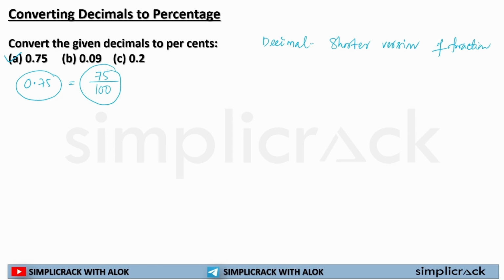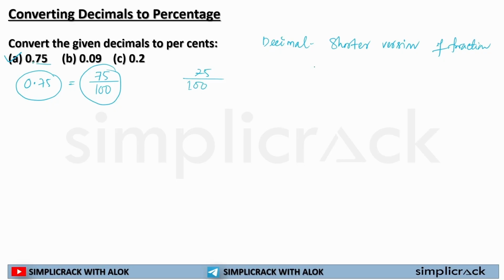The basic way to find the fraction is, you first take the number which is given, in this case 75. Now you put as many zeros as there are digits after the decimal point. In this particular question, how many numbers are there after the decimal point? There are two, so I'll put two zeros.